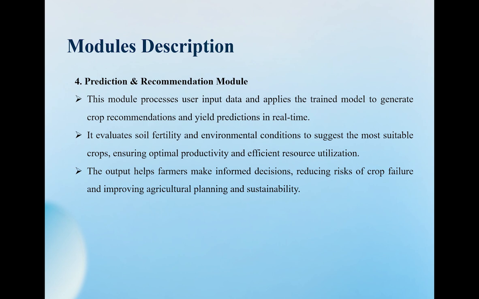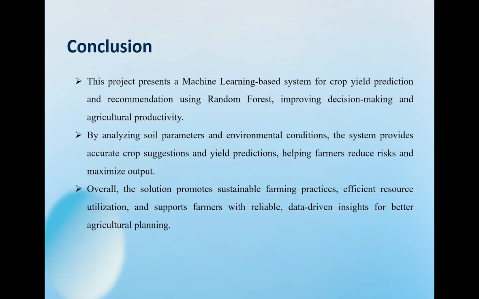The fourth and final module is the prediction and recommendation module. This is the user facing part of our system. The farmer enters the soil data and environmental parameters, and the system instantly delivers the most suitable crop recommendation along with the expected yield.